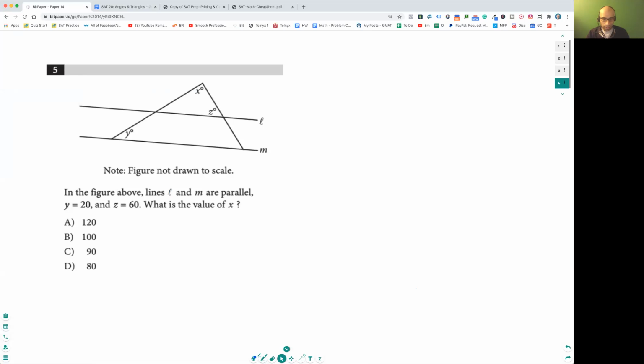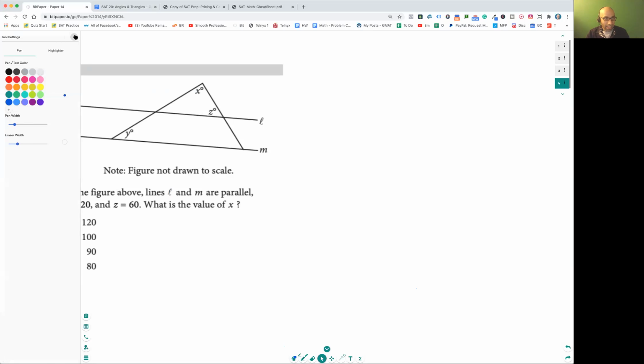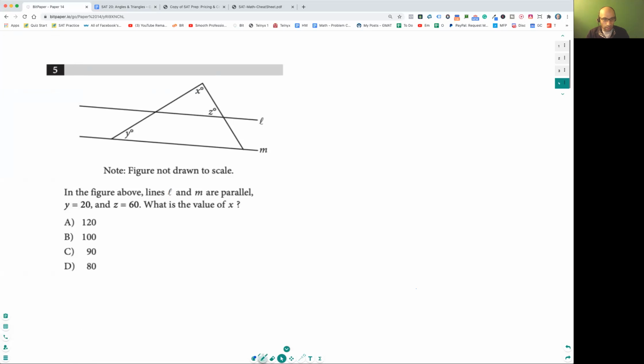So this one, and I'm going to solve it with you immediately. This Z is 60 here, right? So I'm just going to write down 60 over here. And Y is 20. Because Y is 20, remember what I told you, these are parallel lines. So immediately this is 20. Okay, now try to solve and find the value of X.